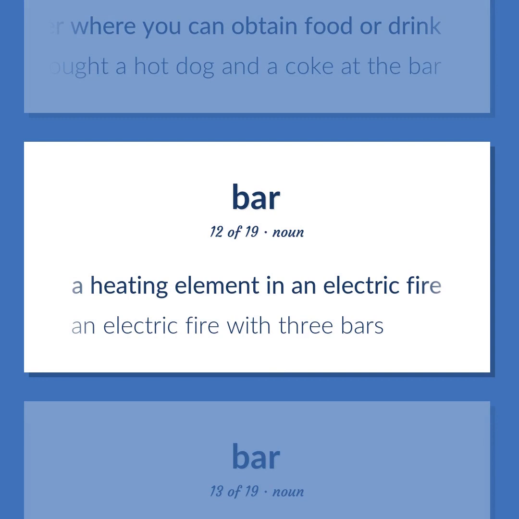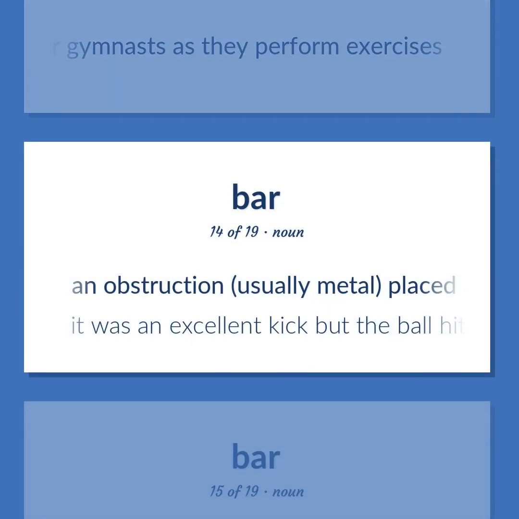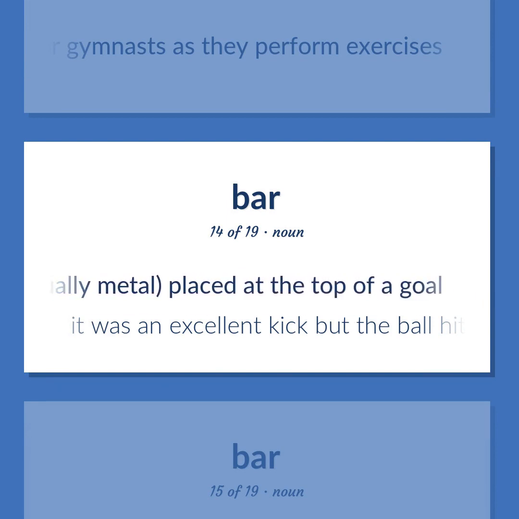A heating element in an electric fire. An electric fire with 3 bars. A horizontal rod that serves as a support for gymnasts as they perform exercises. An obstruction, usually metal, placed at the top of a goal. It was an excellent kick, but the ball hit the bar.